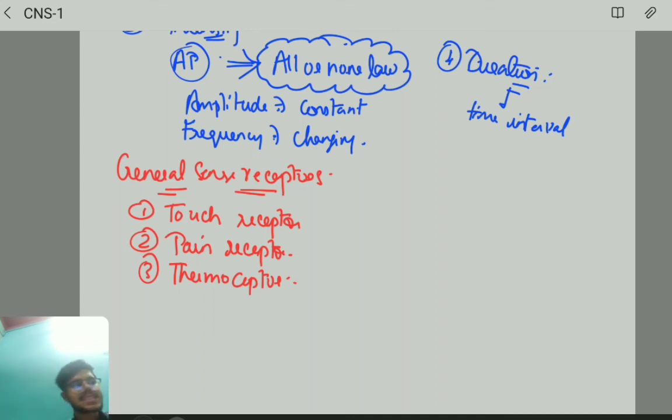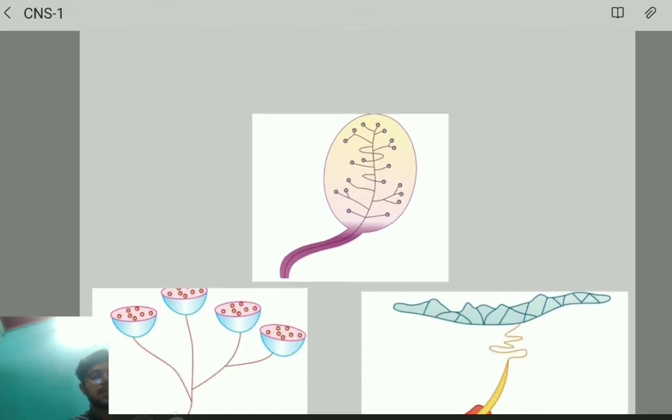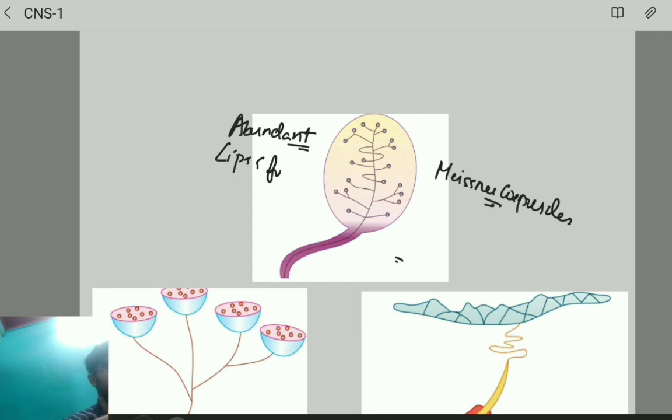And now I will be discussing the various cells we have. Look at this diagram. This diagram is talking about Meissner corpuscles. These Meissner corpuscles are abundant and numerous too, and their location is in the lips as well as in the fingertips. The function is fine touch and vibration.